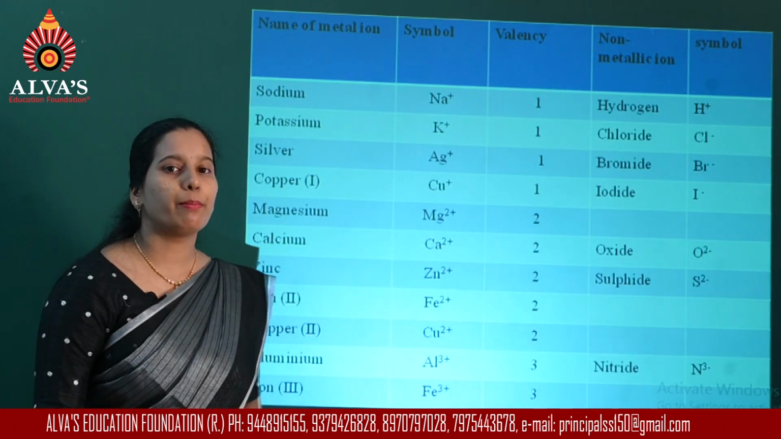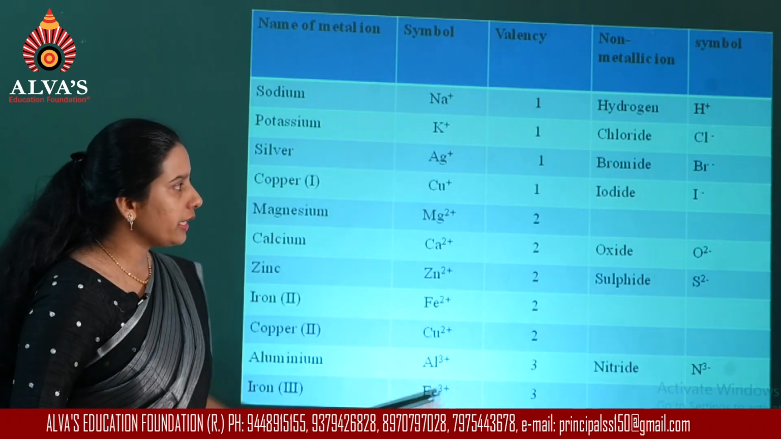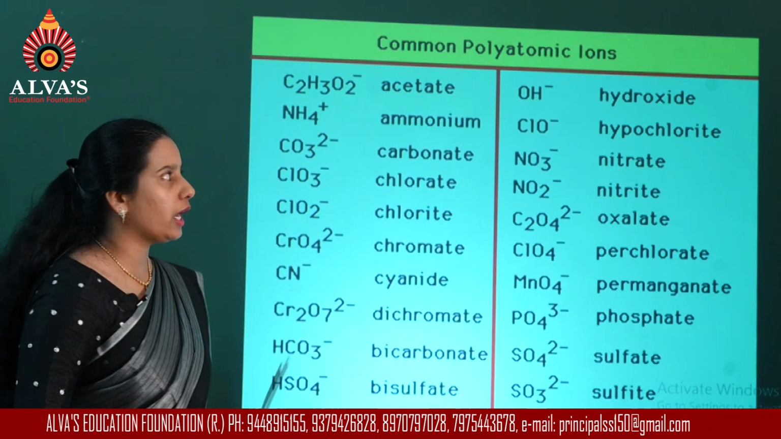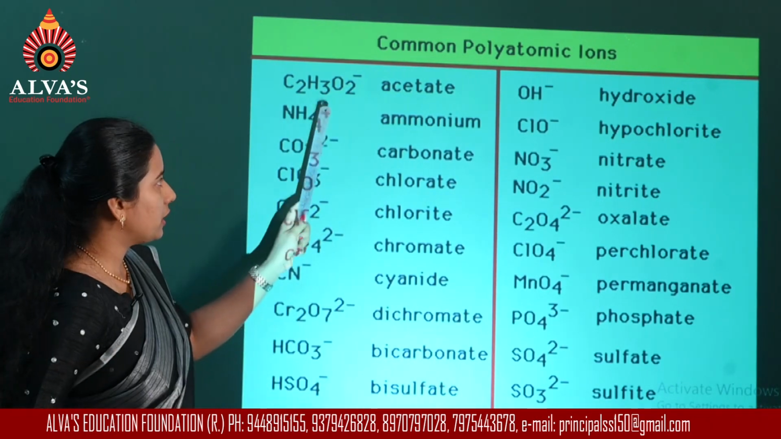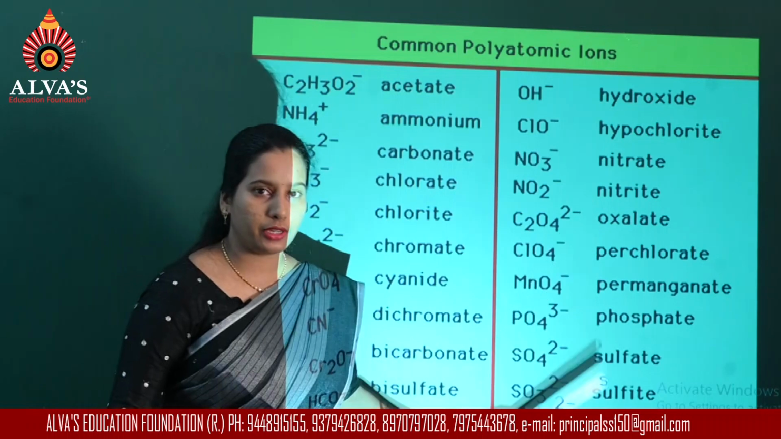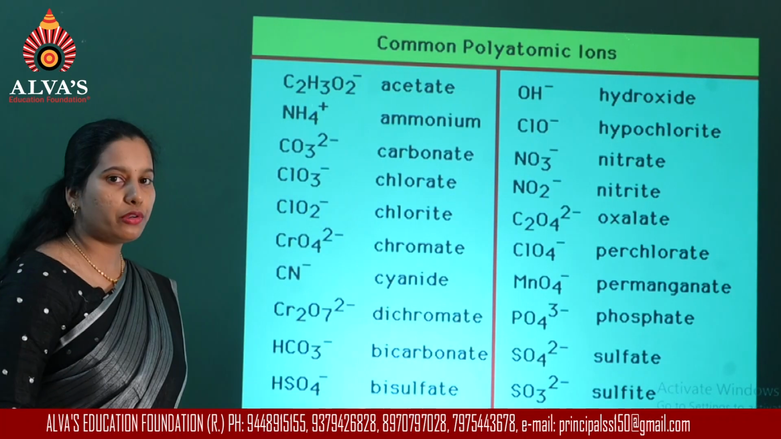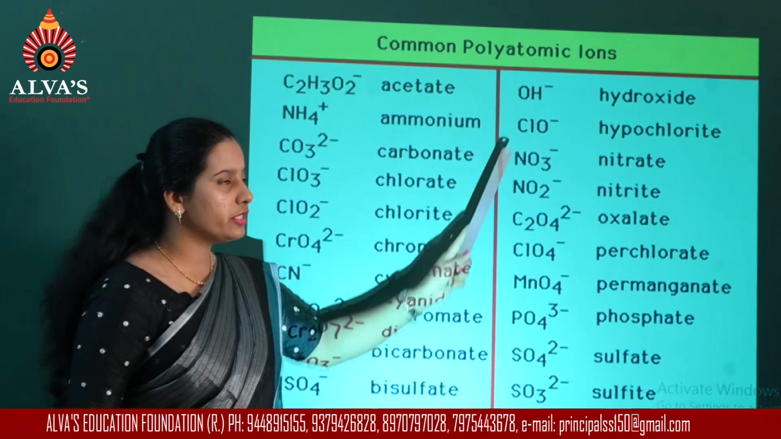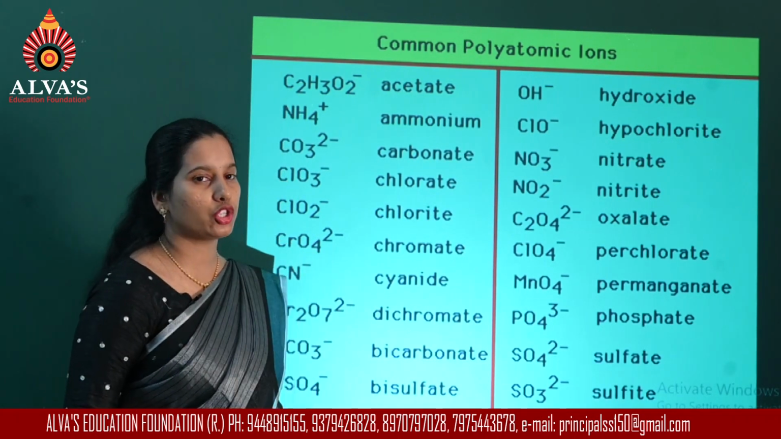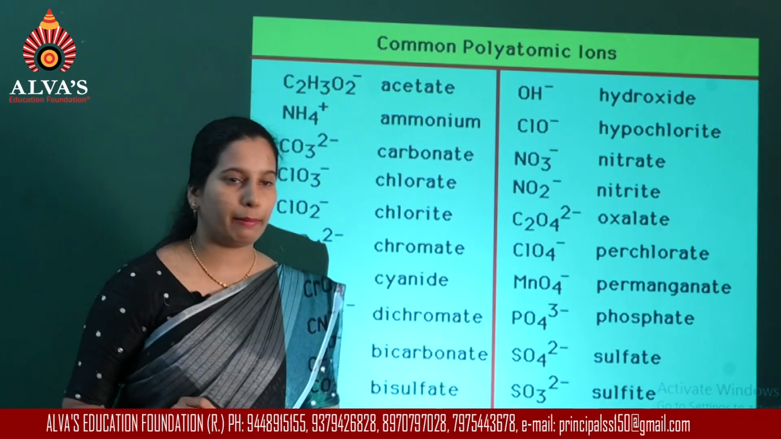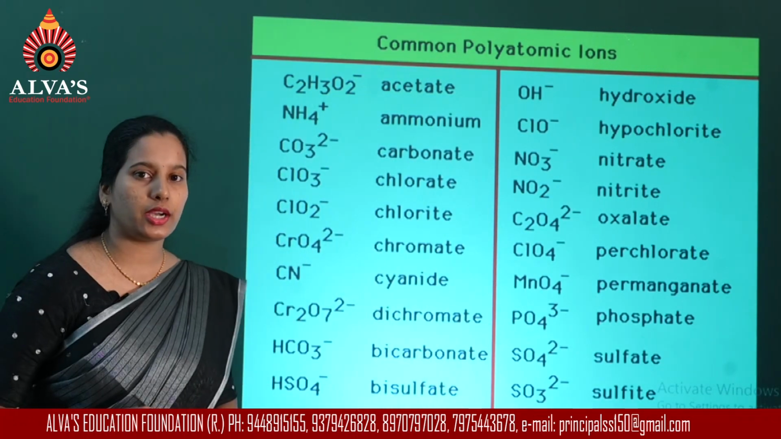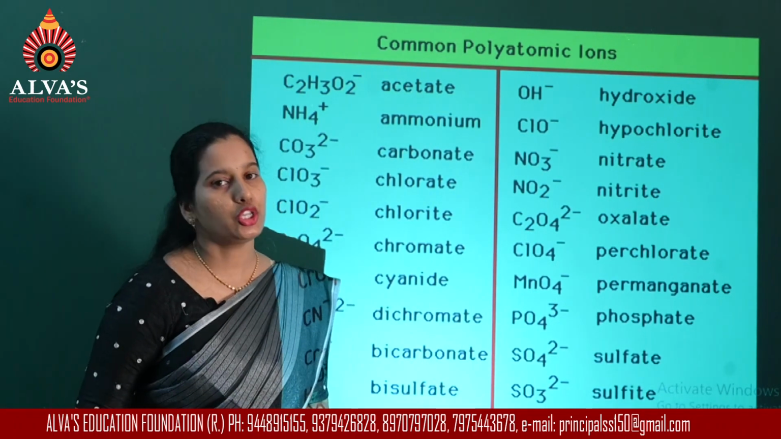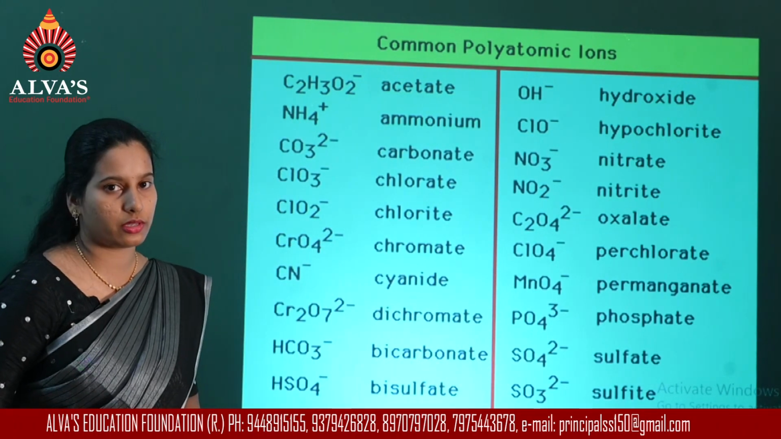Now some more examples for ions. All these are simple ions. There are polyatomic ions also. So some examples I have given here. Okay, so these also can be used. Here you can see all these ions are formed by the combination of more than one element. There are some positively charged polyatomic ions and there are so many negatively charged polyatomic ions.